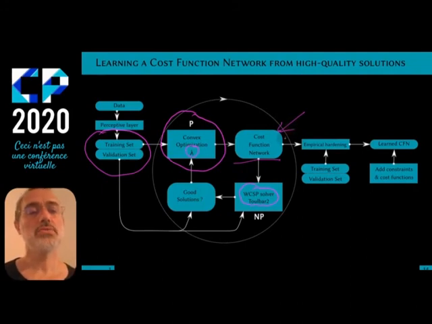You can go through an extra optional step, which we call empirical hardening, where some of the cost functions will be transformed into constraints, and you have your final learned problem. It is a cost function network. You can scrutinize it, you can add extra constraints if you have exact knowledge to add, and you can refine the criteria using extra cost functions.